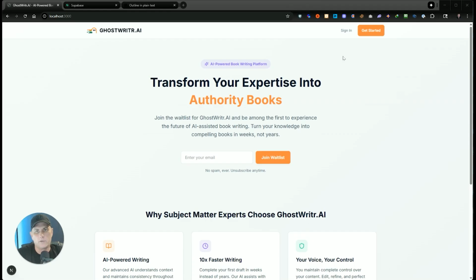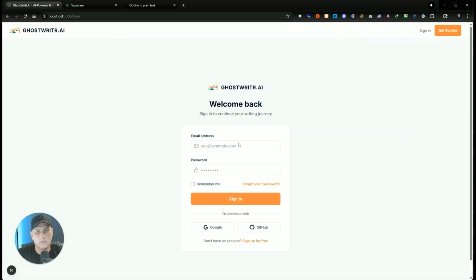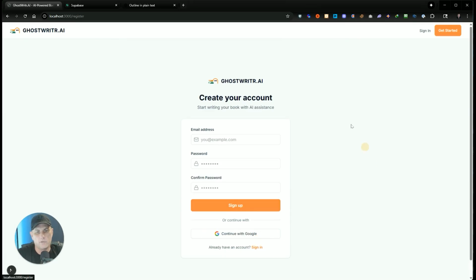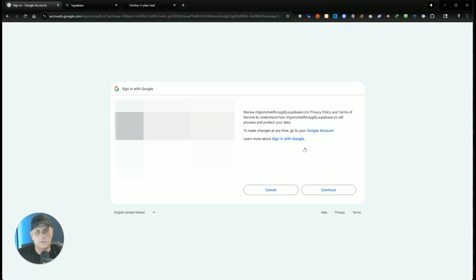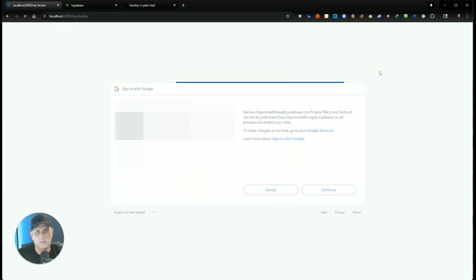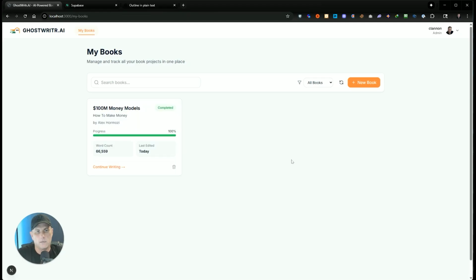I have it integrated with Google single sign-on, so I can go in here. You can sign up for free with the sign up, create an account, or you can just go in and do a Google sign-on. And I'm actually going to use my Gmail account for this. Go ahead and continue there. I've already done a test book, but I'm going to write one from scratch here.